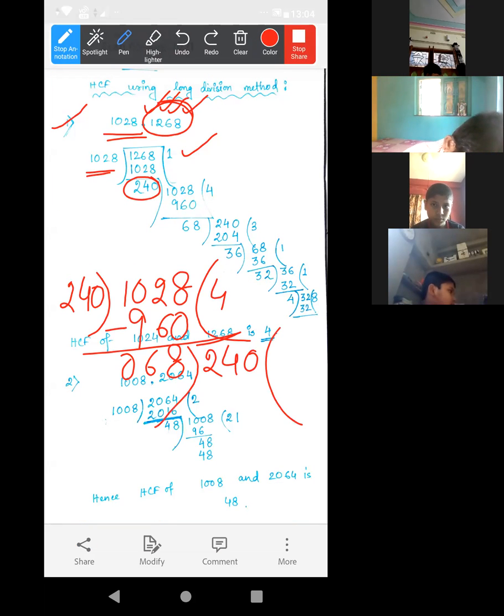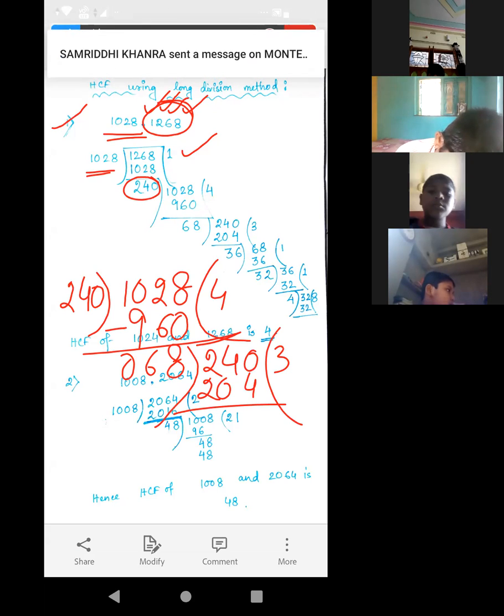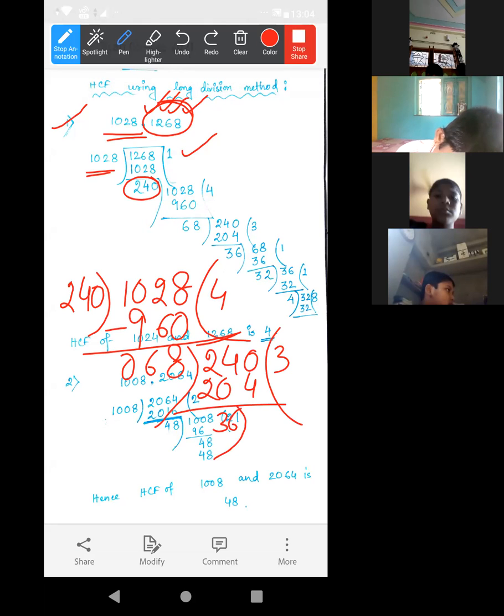Now by 68, if we take 3, 3 8s are 24, carry 2, 3 6s are 18 plus 2, 20. So it will be 204. Now subtract, it will be 36. Now by 36, we have to divide 68. 36 1s are 36, because 36 2s are 72, greater than 68.